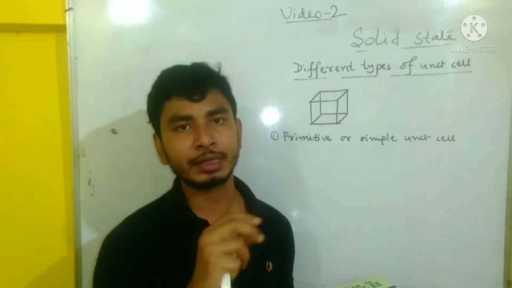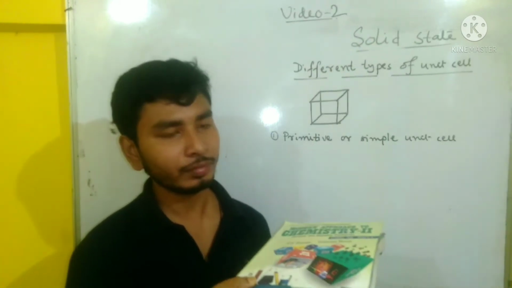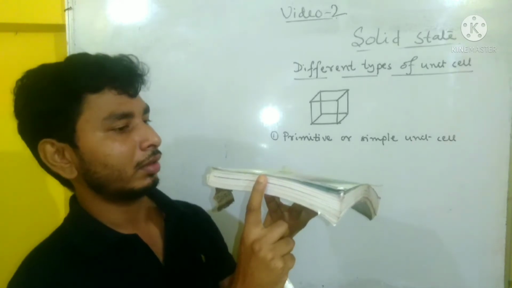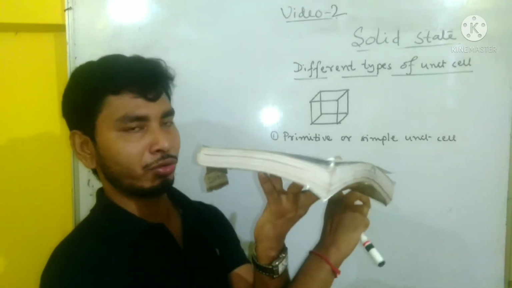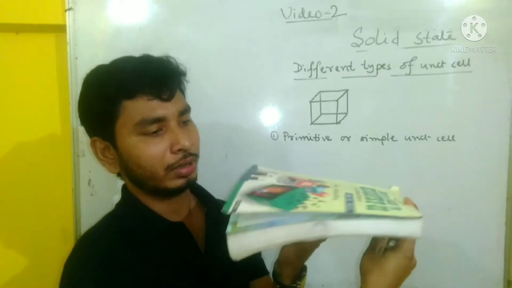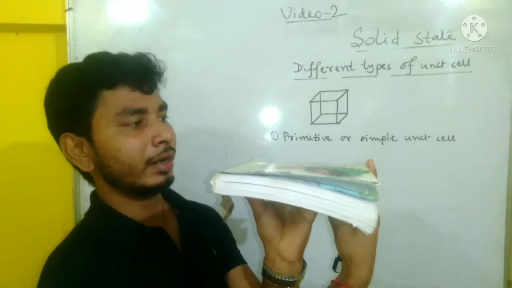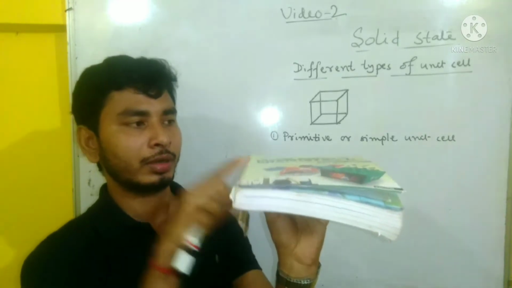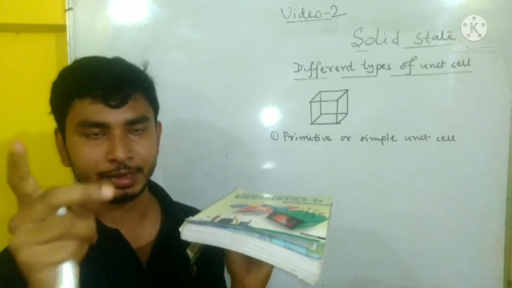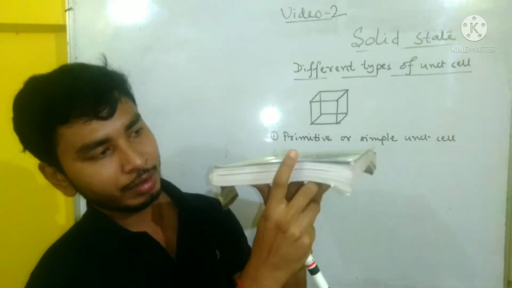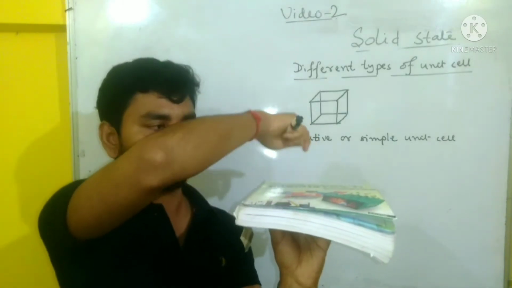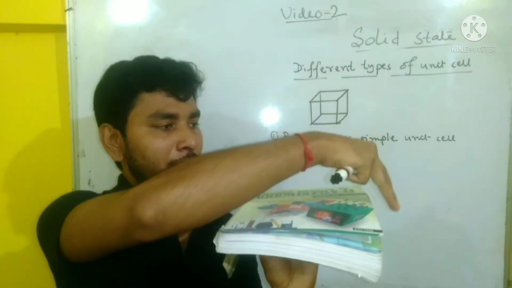And how many faces are present? One face, on the opposite side another face. 1, 2.